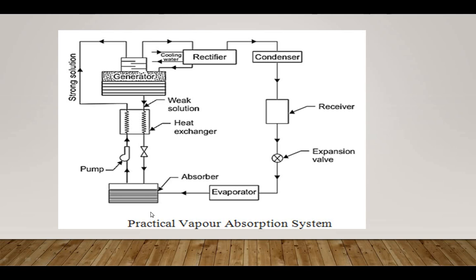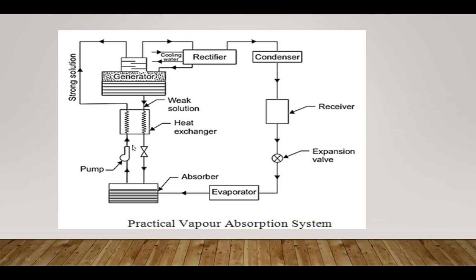So next, that highly concentrated ammonia solution is called aqua ammonia. That aqua ammonia is then pumped through this pump to the generator through the heat exchanger. You can see in the absorber there is an aqua ammonia solution, and that aqua ammonia solution is pumped through this pump, through the heat exchanger, and goes to the generator.